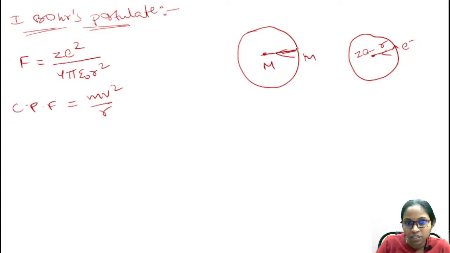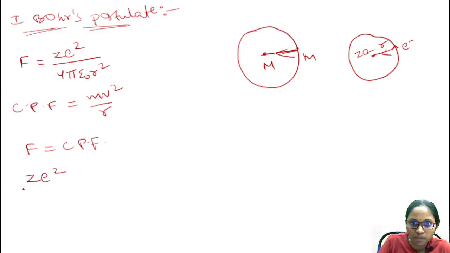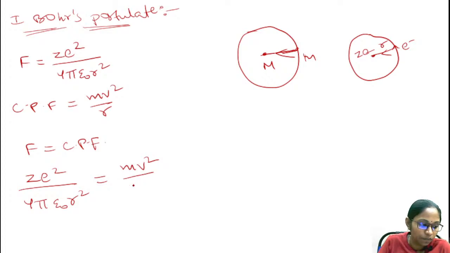See, both these forces are equal. For the system to be stable, both the forces must be equal to each other. So this is the first Bohr's postulate. From here, the Coulombic attractive force will be equal to the centripetal force. That is Zе square by 4 pi epsilon naught r square is equal to mv square by r.